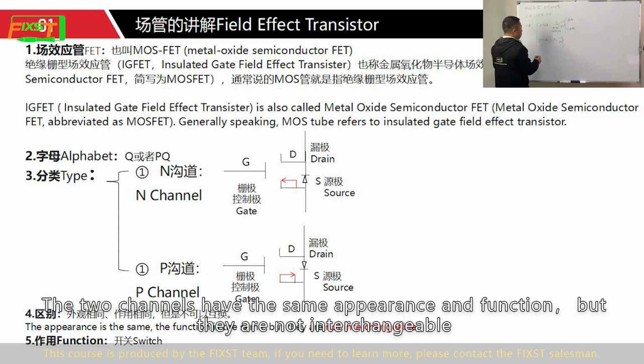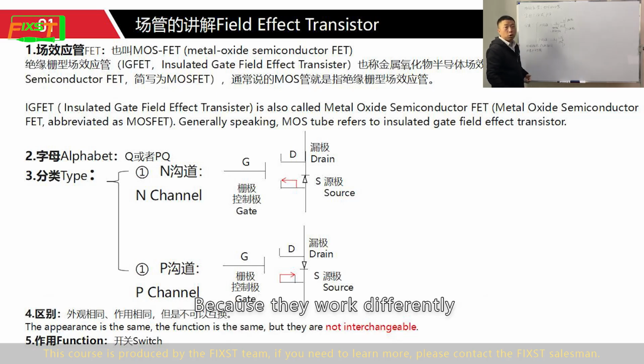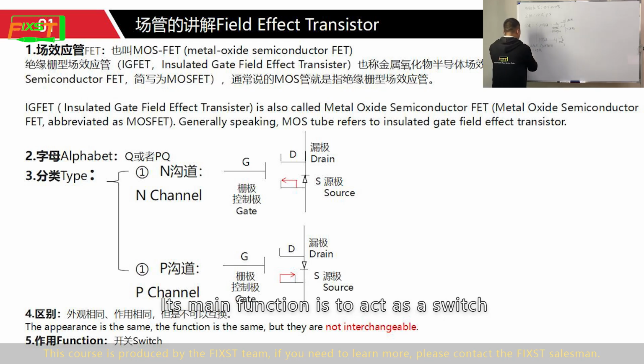The two channels have the same appearance and function, but they are not interchangeable, because they work differently. Its main function is to act as a switch.